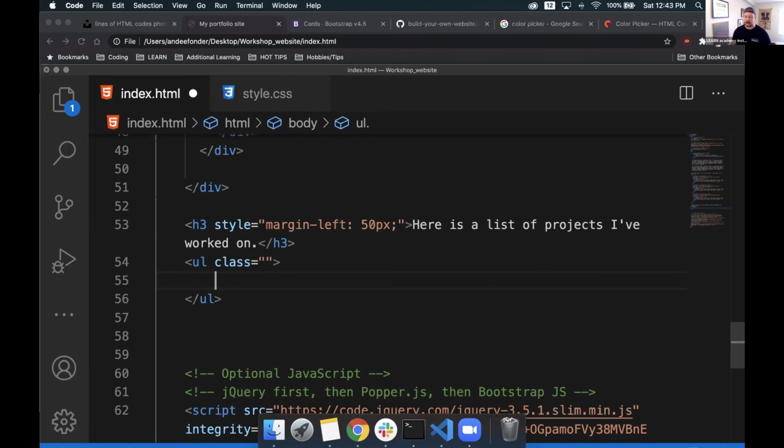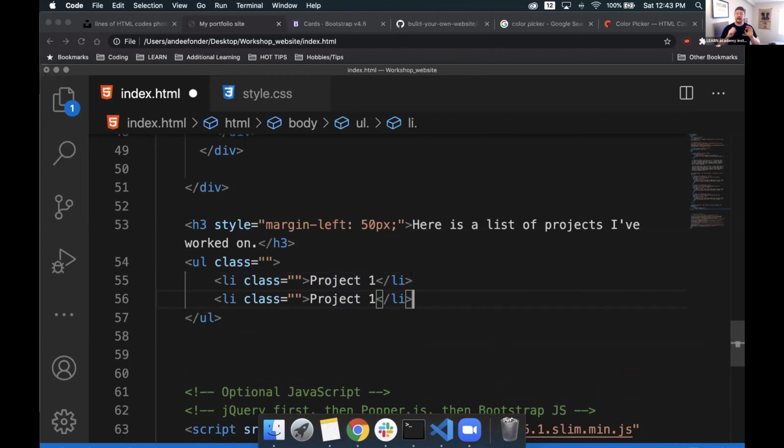From there, it's pretty simple. All we need to do is type in left caret li for list item. We'll give this a class as well, equals some blank quotes, and we'll get back to that in just a second, and close that off. So it needs an opening tag and a closing tag as well. With that, we can type in anything we want. For this sake, I will say project 1. If I want another one, all I have to do is copy and paste this into the next one right below it, all still within that unordered list parent element. So we'll call this one project 2.